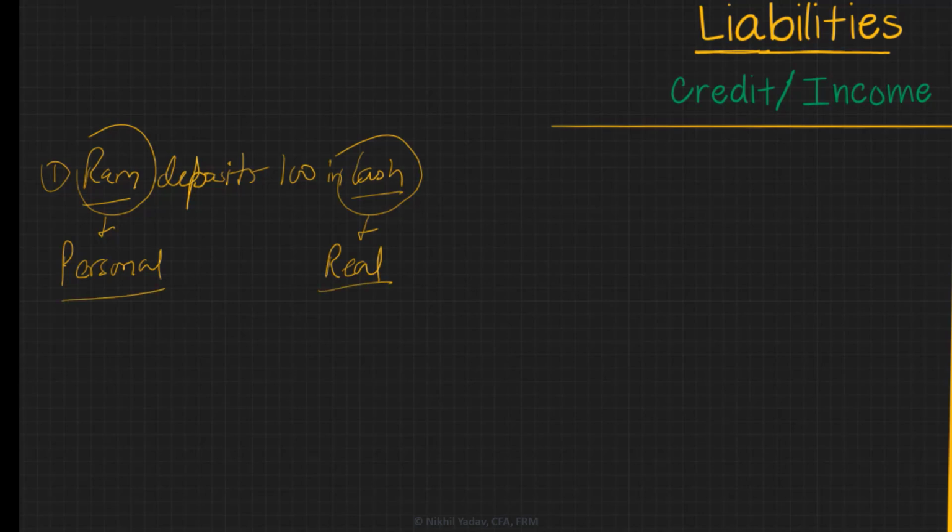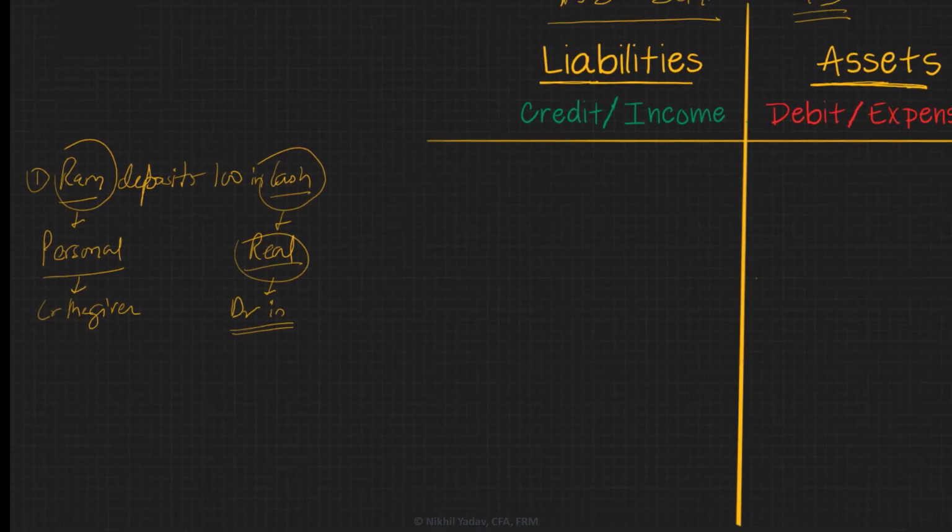And we know for personal accounts, the rule is you credit the giver. Whereas for real accounts, the rule is debit what comes in and credit what goes out. Since the cash is coming in, we are going to debit it. So the entries would look something like this.